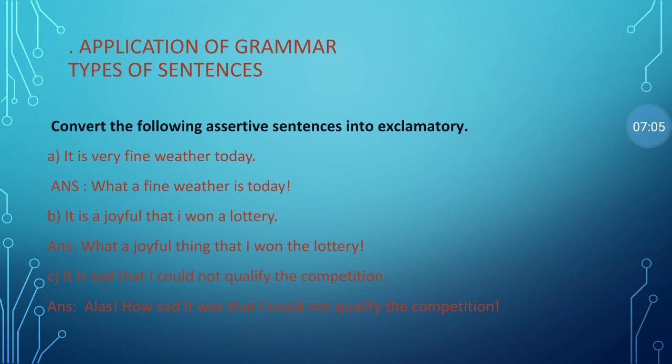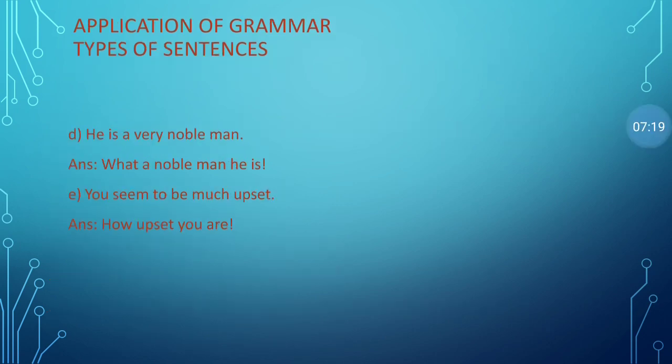It is sad that I could not qualify the competition. Alas, how sad it was that I could not qualify the competition or exam! He is a very noble man. What a noble man he is! You seem to be much upset. How upset you are!